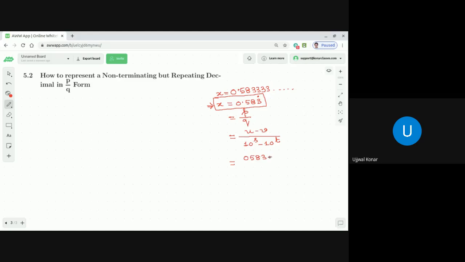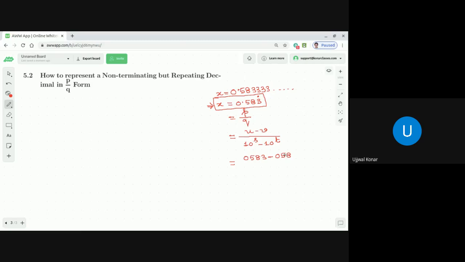Clear or not clear, dear students? Yes, sir. Minus v. What is v? V is the non-terminating digits in x as appeared in the decimal expression. What is that? It is 0.58, non-terminating. 3 is terminating. Yes, sir. I got my point, na? V, I repeat, V is the non-terminating digits in x as appeared in the decimal expression. It is 0.58 now.